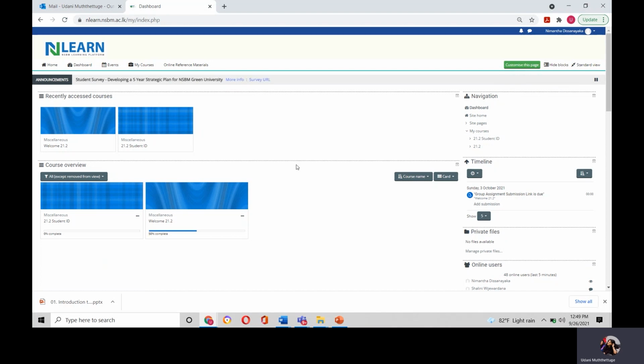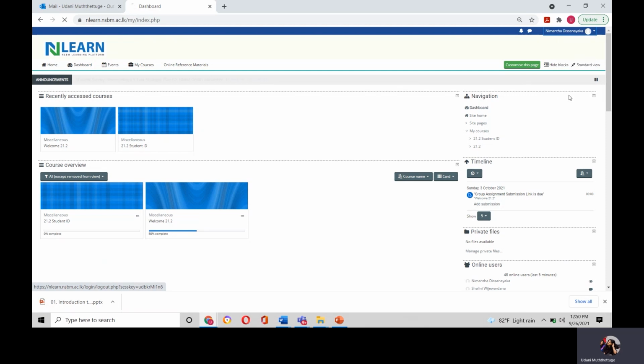Once you are done with your work, if you want to log out from your account, all you have to do is click on this arrow, which is on the top right corner next to your name, and then click on log out. I repeat how to log out: you can see an arrow on the top right corner. You have to click on it and click on log out.